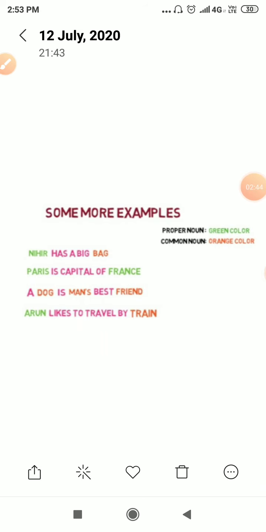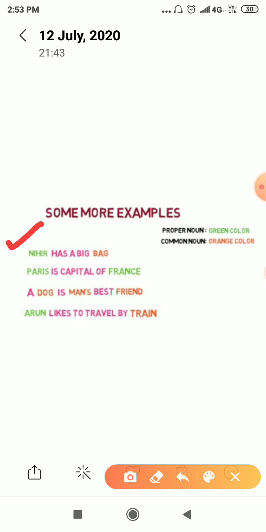Dear students, see some more examples. Here proper nouns are shown in green color and common nouns are shown in orange color. So let us read. See first one, Nihir has a big bag. Here Nihir is a proper noun and bag is a common noun. And in second one, Paris is the capital of France. Here Paris and France both are proper nouns.